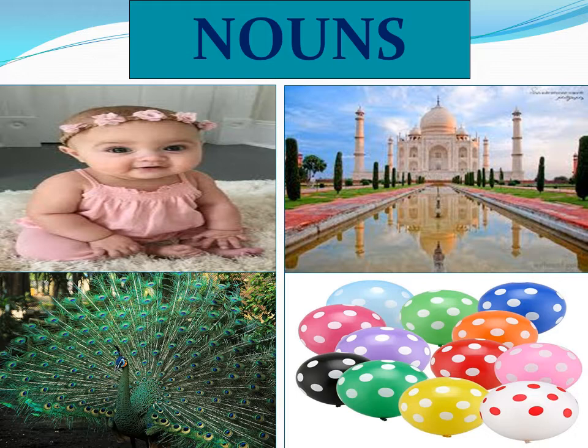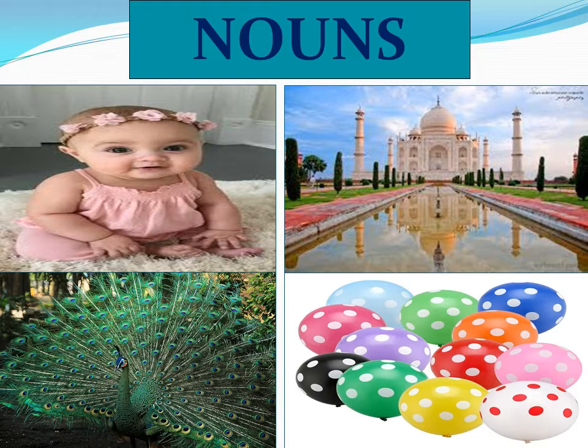So the first one is nouns. If you recollect, what are nouns, children? Nouns are the names of people, places, animals and things. Whatever has a name in the world, that is called a noun. For example, look at this cute baby. So it's a girl. Girl is the name of a person.